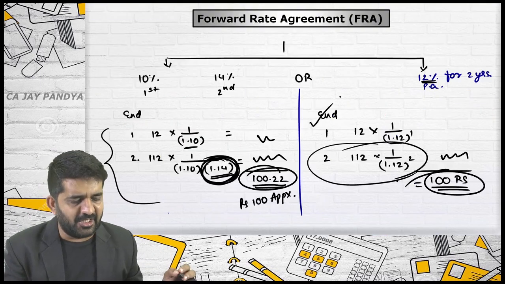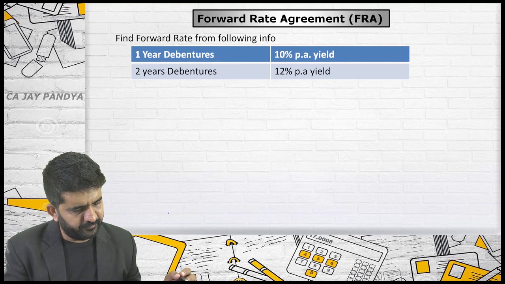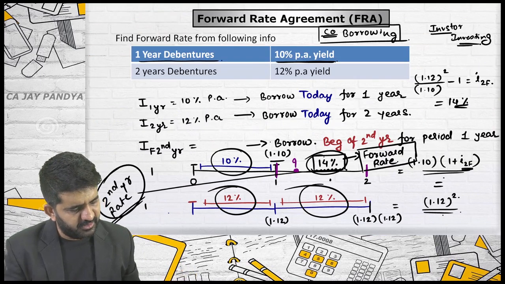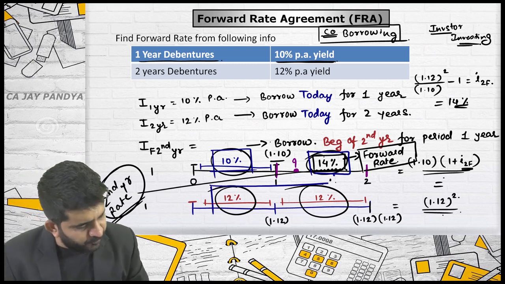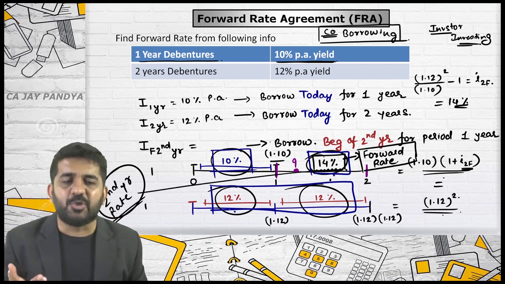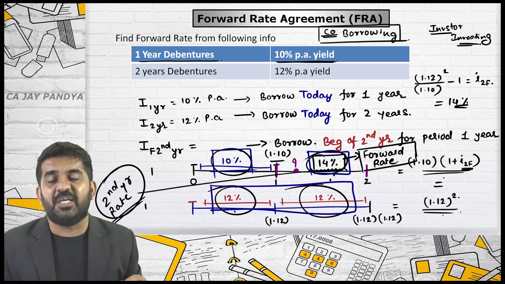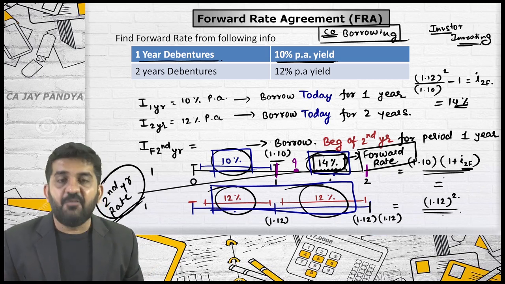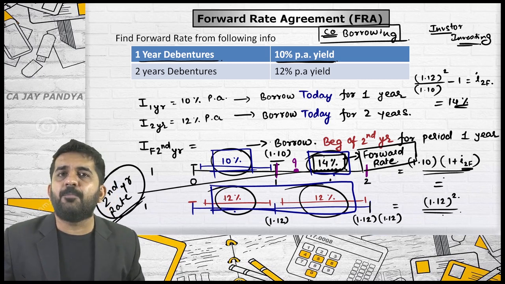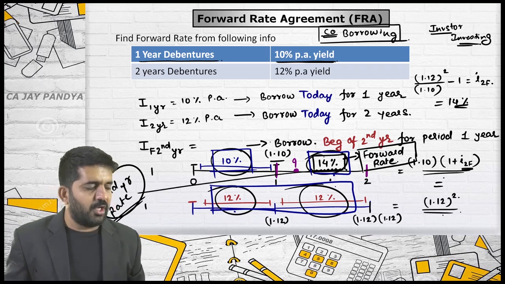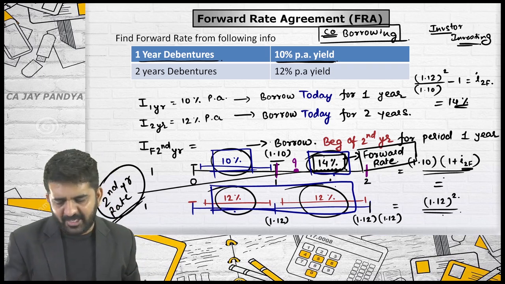Let me open that point where there are 2 years. If you take a first year rate and a second year rate, or if you take a 2 years rate two times, your answer is going to remain same. It is not going to change. Your present value factor, if you do 1.10 multiplied by 1.14 or 1.12 multiplied by 1.12, your answer is going to remain same. So the present value we are finding out right now is also absolutely correct.